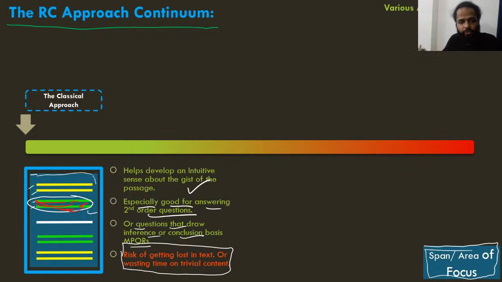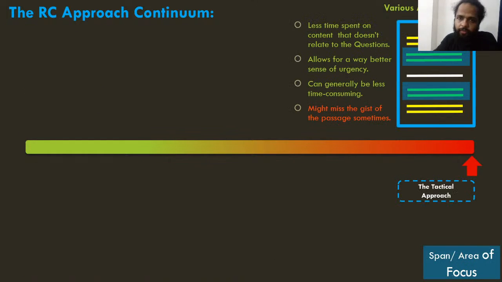उस part से कोई question ही नहीं पूछा गया है. But because you have not seen the questions earlier, you'll give the same amount of importance and weightage to that part, और आप उसको पढ़ने में time waste करते रहेंगे, है ना. तो यहाँ पे this is one of the disadvantages of the classical approach. ठीक है. अभी हम लोग देखते हैं कि आपका ये दूसरा वाला जो tactical approach है वो क्या होता है.